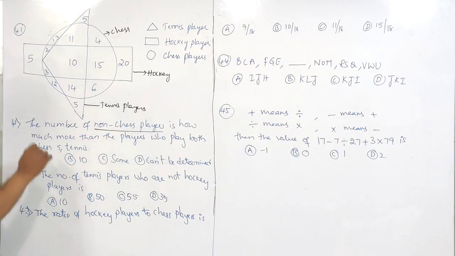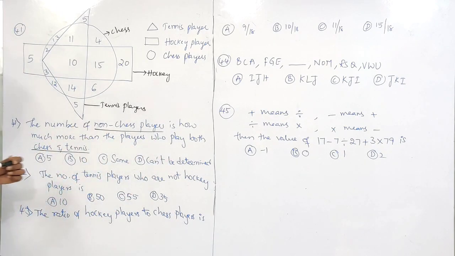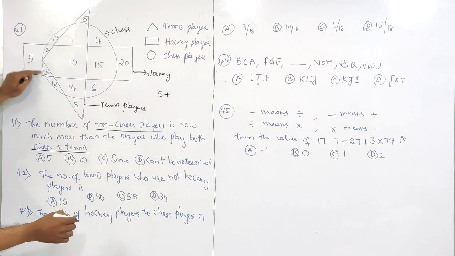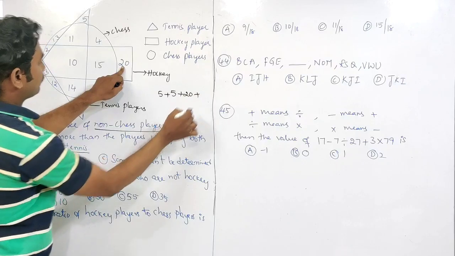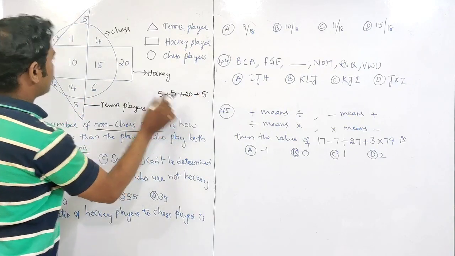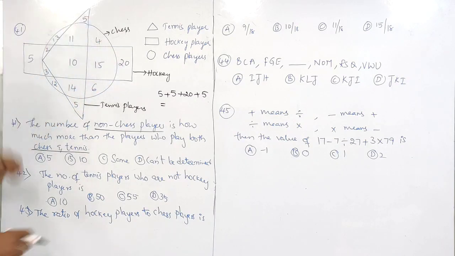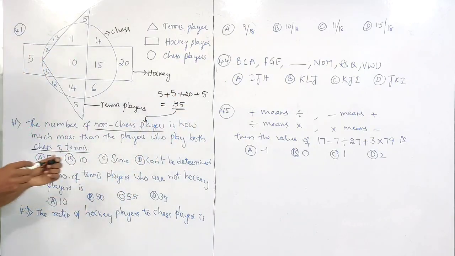Non-chess players is how much more than players who play both chess and tennis. So I have to find first non-chess players. Non-chess means which are not in circle. So what are the numbers that are not in circle first? 5, 5, 20, 5. So these numbers are not in circle. All these are in circle. The remaining is 5, 5, 20, 5, 10, 15, 35. So non-chess players total 35.